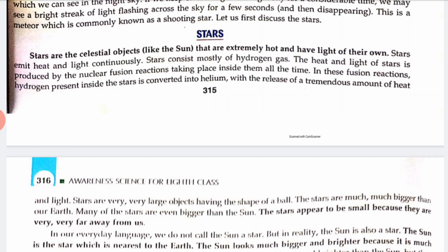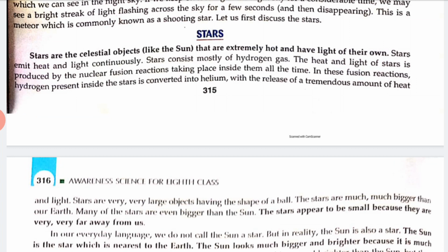We know that the sun, which is a star, rises in the east in the morning, right? It travels in the sky the whole day and then sets in the west in the evening. So the sun appears to move in the sky from east to west. It is the same in the case of all other stars. Thus, the stars appear to move in the sky from east to west.